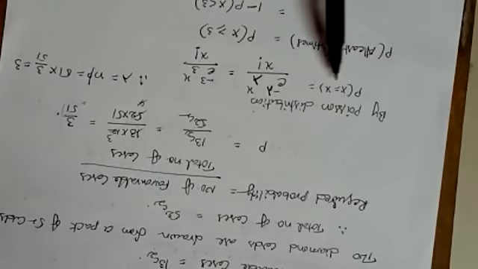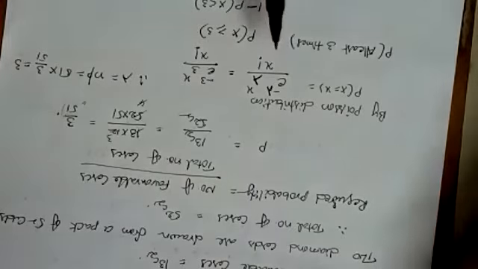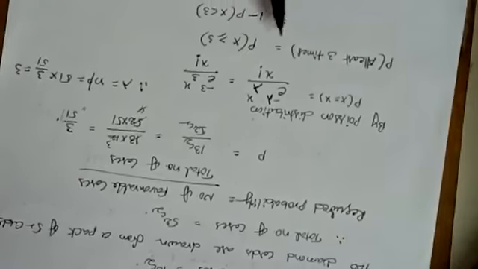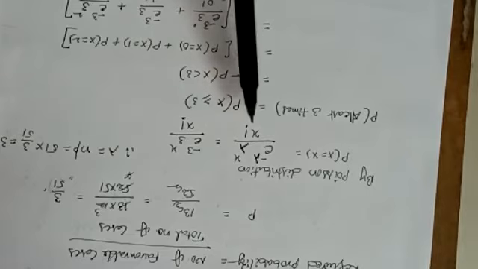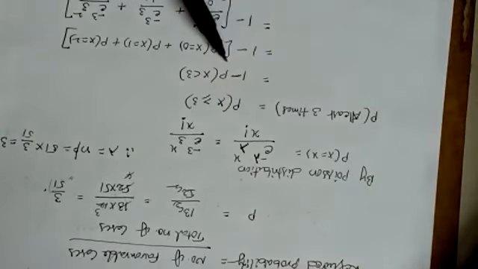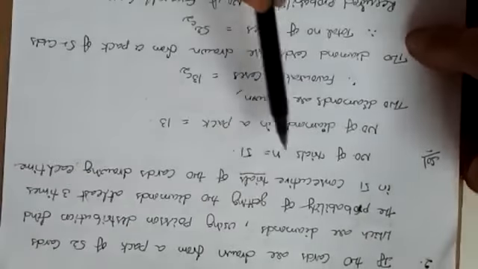By applying Poisson distribution, e power minus lambda into lambda power x by x factorial. In that case, we got the lambda value as 3, and then the x value. What is the question given at the end of the line? Check it out.